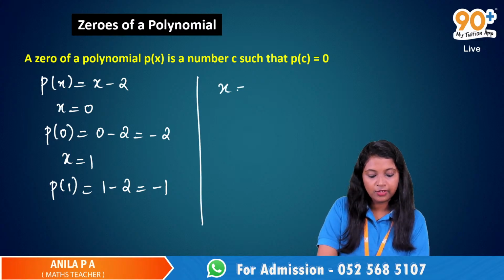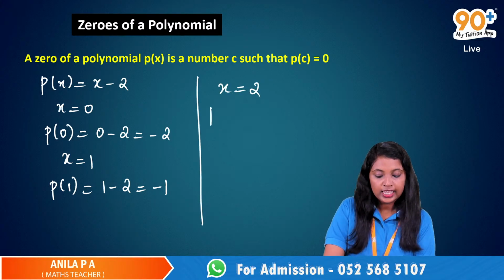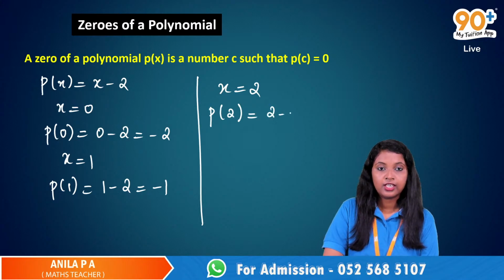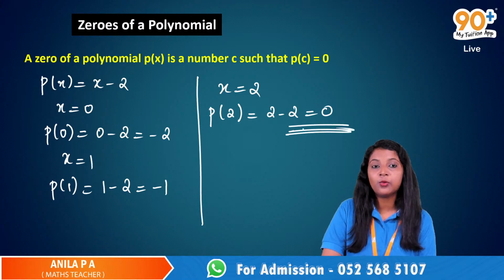Now let's find the value of this polynomial at x is equal to 2. That is P of 2. What is P of 2? 2 minus 2, which is equal to 0.